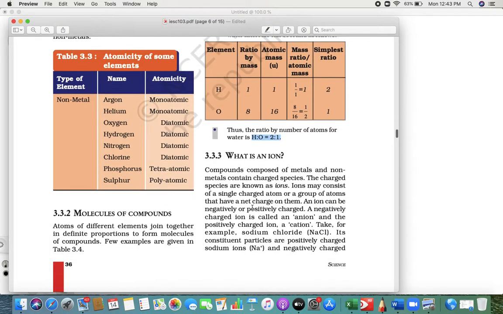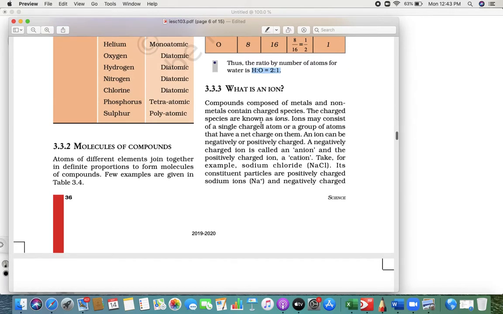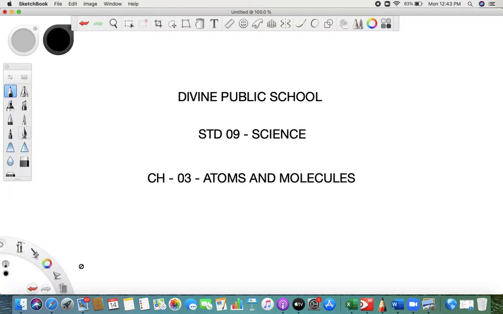Now, what is an ion? When a compound is composed of metals and non-metals, they are charged species. These charged species are known as ions. For example, you must have seen somewhere written like this, H2O, OH minus or something like this. Now, how do you get all those things?